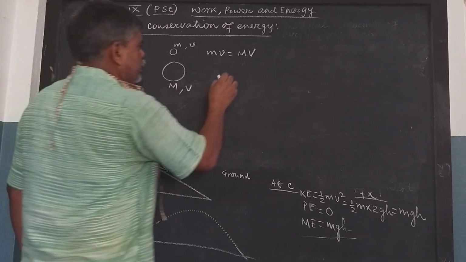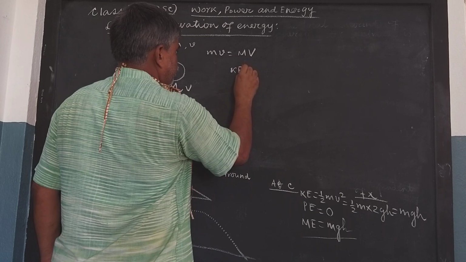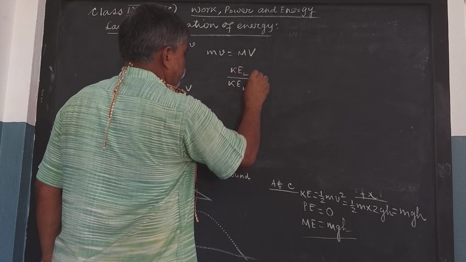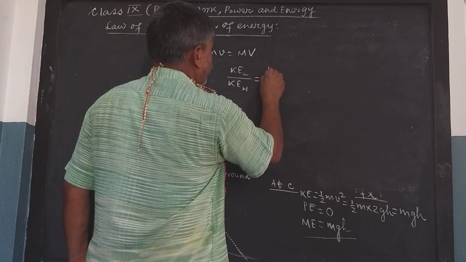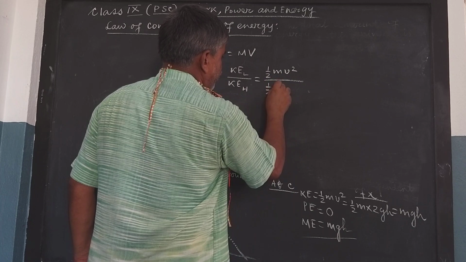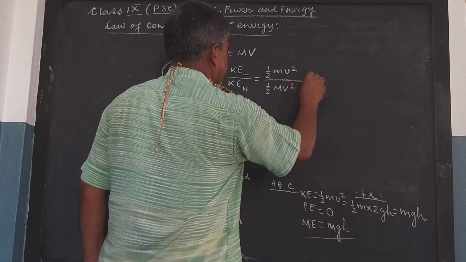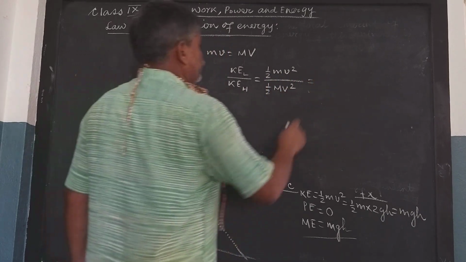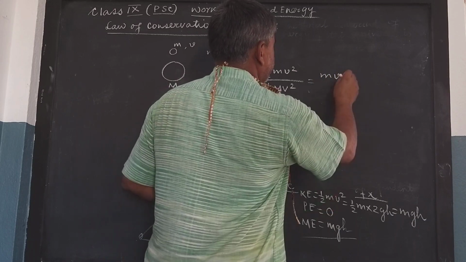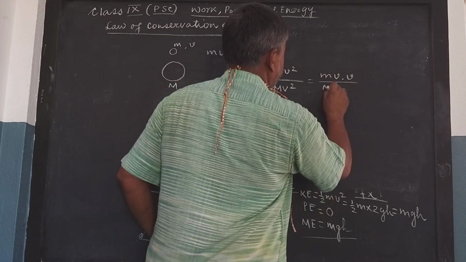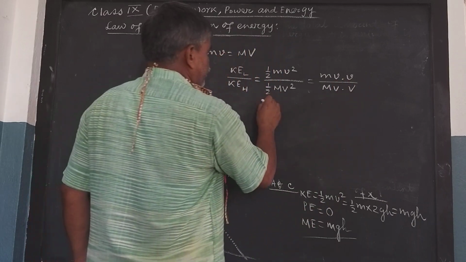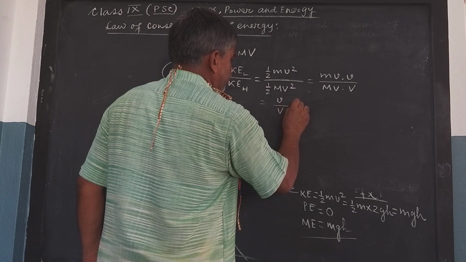So kinetic energy of the lighter body divided by kinetic energy of the heavier body is equal to half mv squared by half MV squared, that is mv into v divided by MV into V, that is equal to small v by capital V.